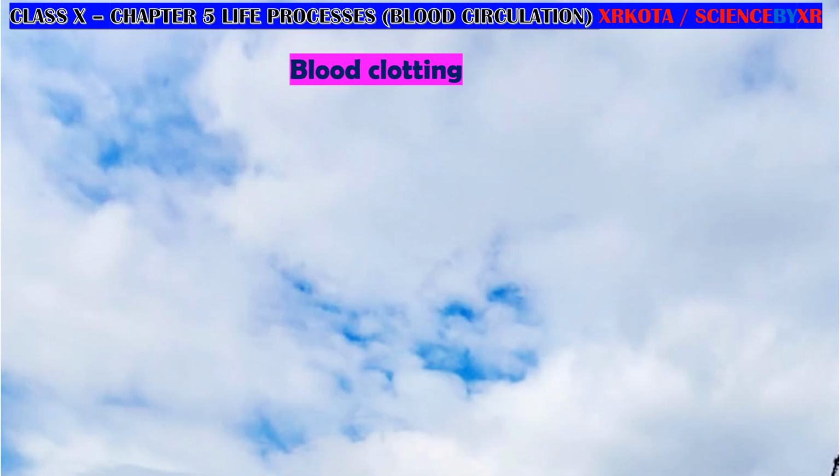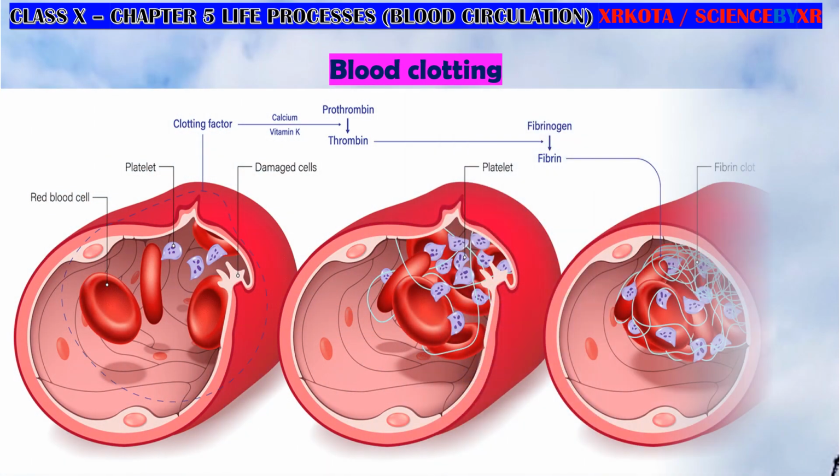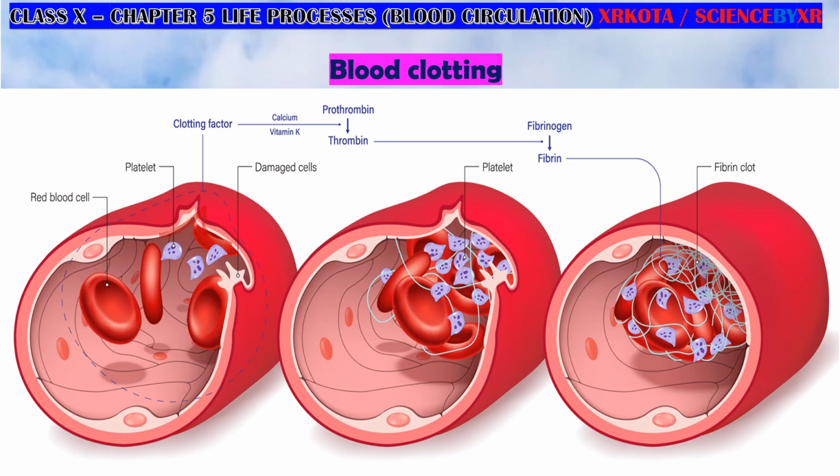See, it is happening like this. See, this is the rupture here, and because of the rupture, the blood is flowing out, and because of that, the platelets are ruptured, and platelets are releasing some type of factor which forms these fibers. See here, you can see these fibers, the pale yellow color fibers. So here, a network of fiber is formed, and the RBCs, WBCs and platelets get stuck in it, and it prevents the further flow of blood. Okay, so this is how the bleeding is stopped. That is called a blood clot.